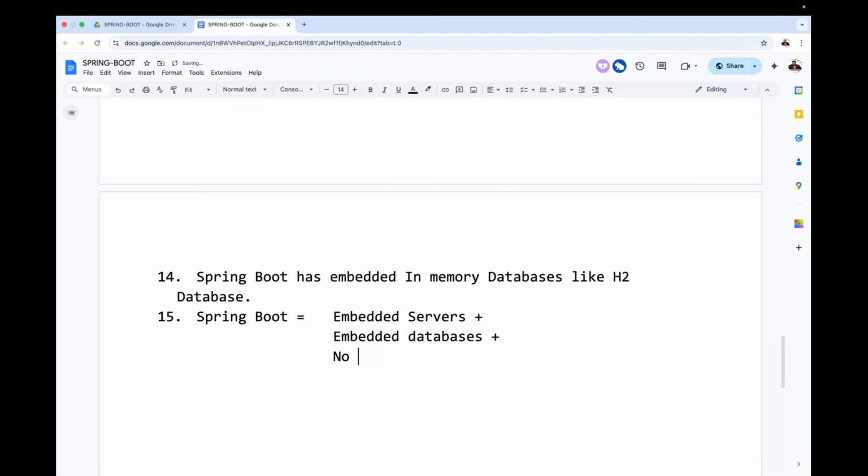No XML configurations, plus what next one here? Annotations, purely annotations. That's it.